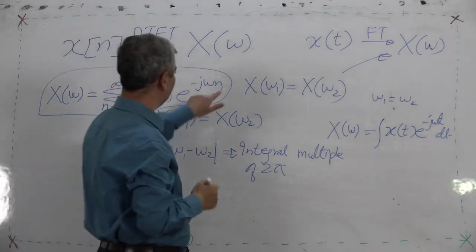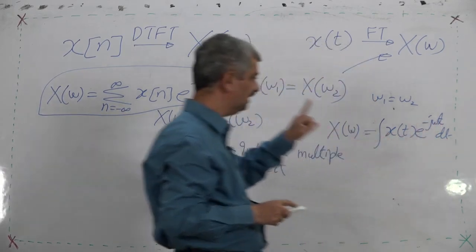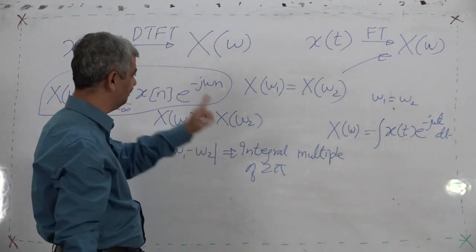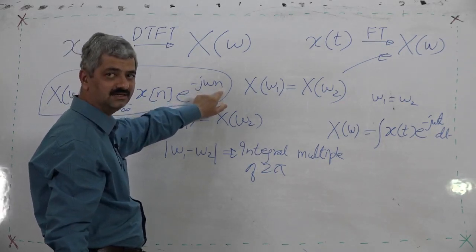And as n is an integer, here t is continuous, a real number, any real number, whereas here n is any integer, and as it is an integer,